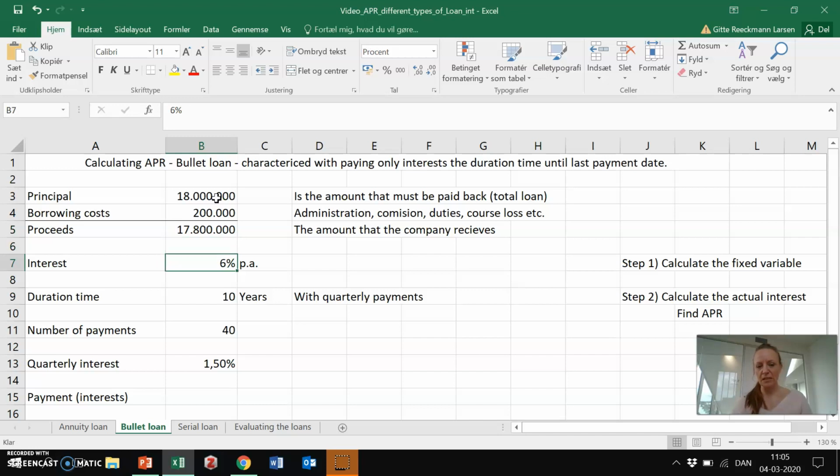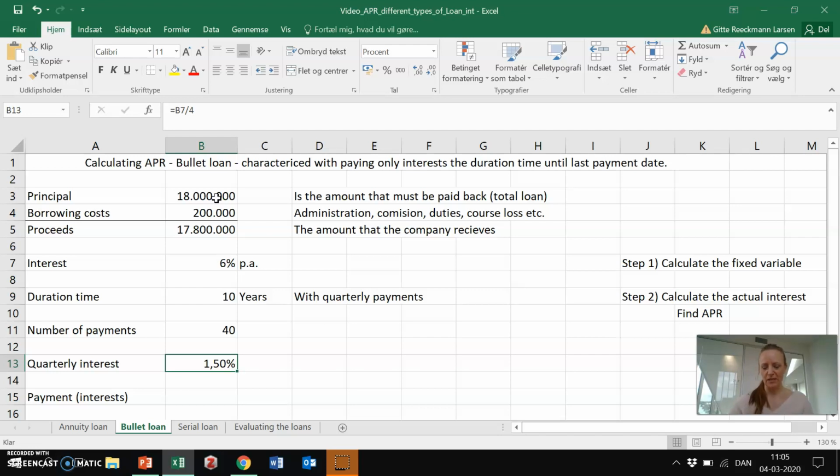So the interest would be 6% per year, and we pay off over 10 years with quarterly payments, meaning we pay 4 times a year, so we have 40 payment dates in the duration time. This also means that we pay only quarterly interest. So we take the yearly interest and divide it by 4 to get the quarterly interest.